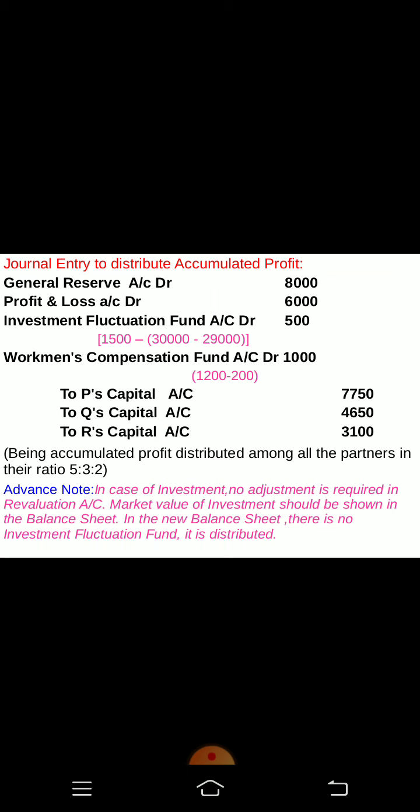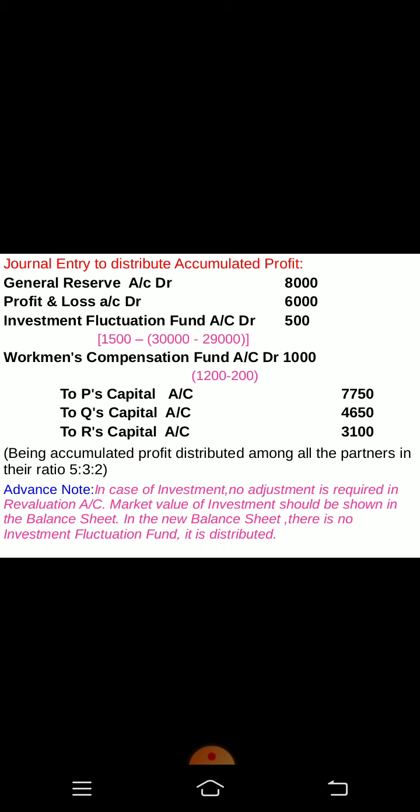Then general reserve account full amount 8000, P&L account full amount 6000. Investment fluctuation fund, actually it is 1500, but 1000 we have transferred to meet the loss that has come due to the decrease in the value of investment. So the remaining 500 can be distributed. Workman compensation fund also 1200, but 200 is to be paid to the workers.